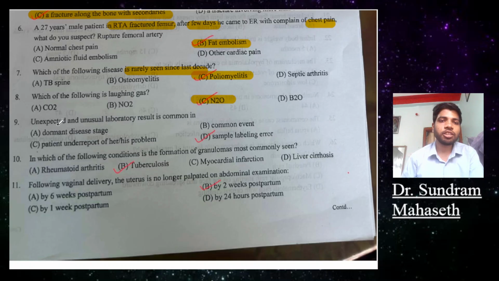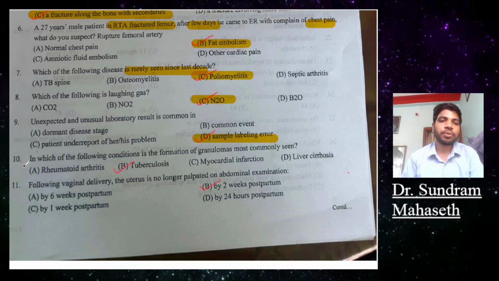Question number 9. Unexpected and unusual laboratory test results are common in: A, dormant stage of disease; B, common event; C, patient under-reporting of his problem; D, sample labeling error. The answer will be sample labeling error.